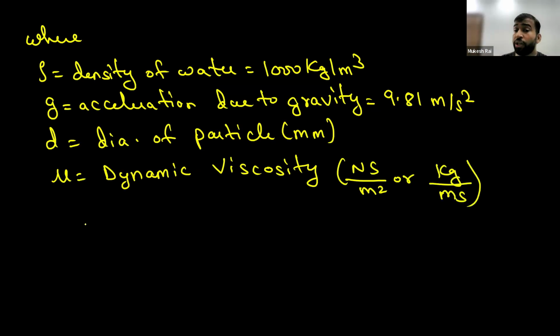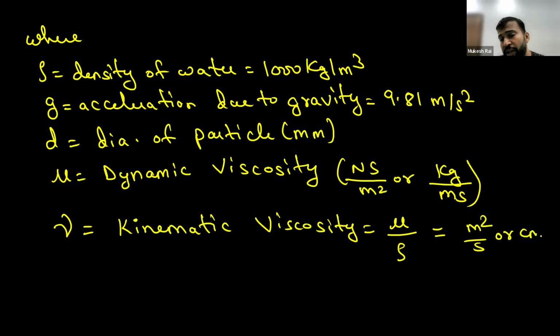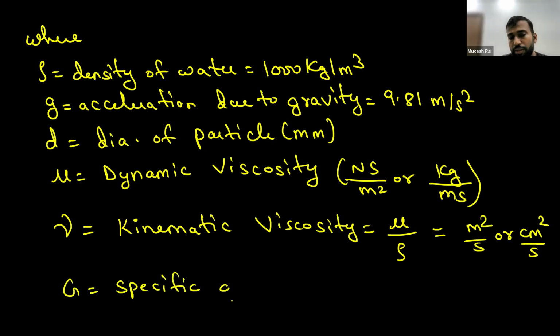Now, if they give you the kinematic viscosity, that will be indicated by nu. It is known as kinematic viscosity, and it will be equal to mu by rho. And the unit of kinematic viscosity is meter square per second or centimeter square per second, and so on. Okay. G is the specific gravity, and it is unitless. So you have already found the settling velocity of the particle.